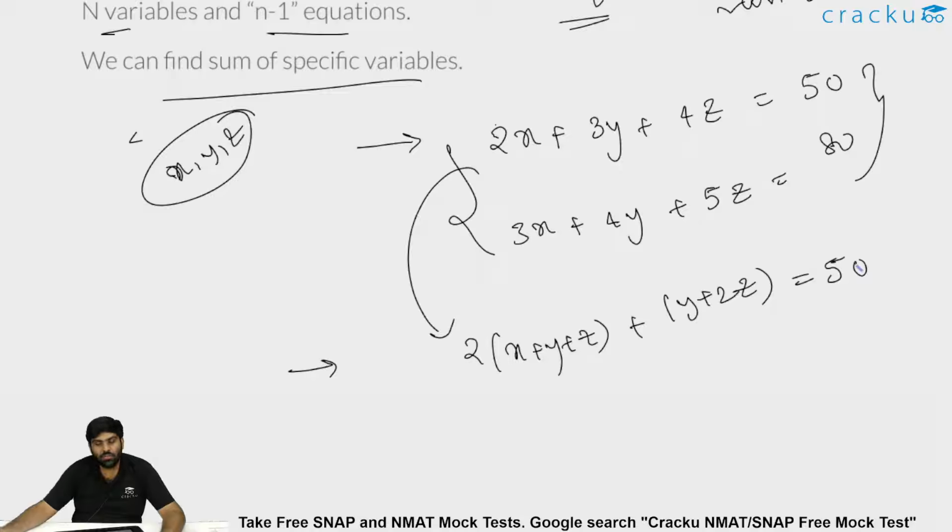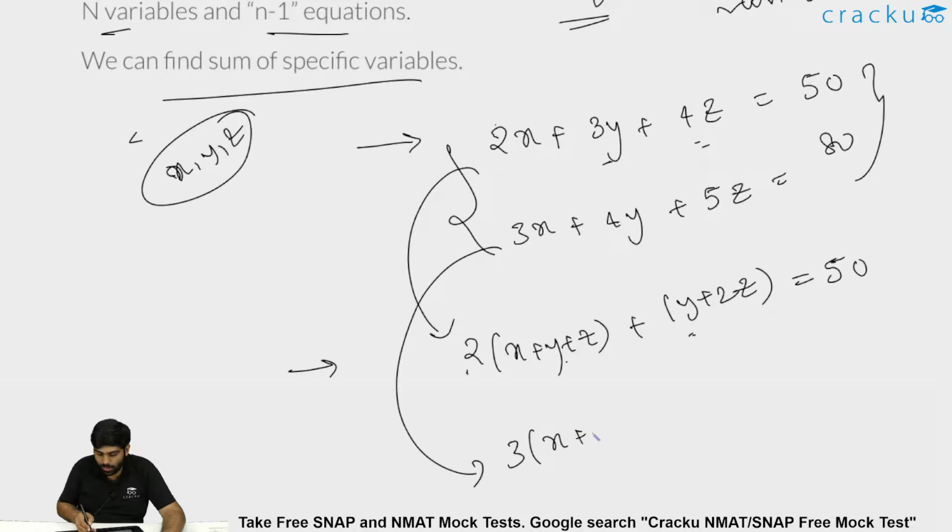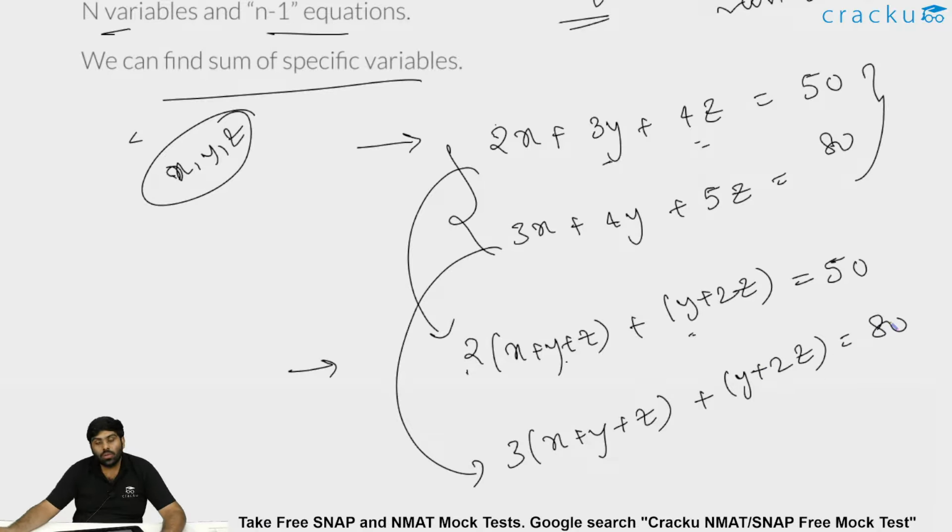Since x is the least, I took 2 common; for 2y, one more y is required, and for 2z, two more z. Similarly, the second can be written as 3 into (x plus y plus z) plus y plus 2z, which is equal to 80.